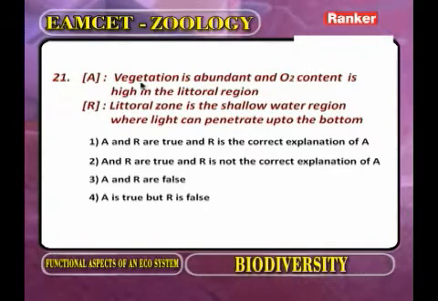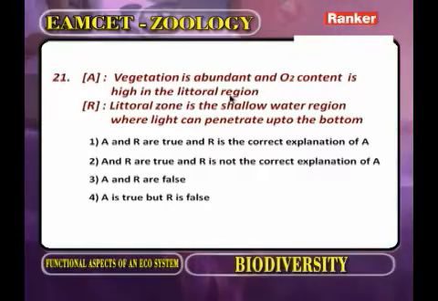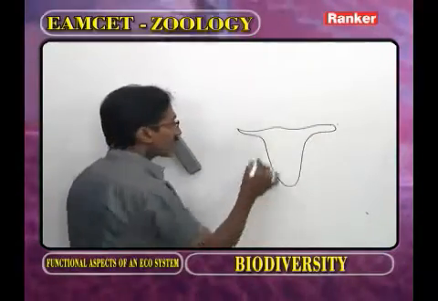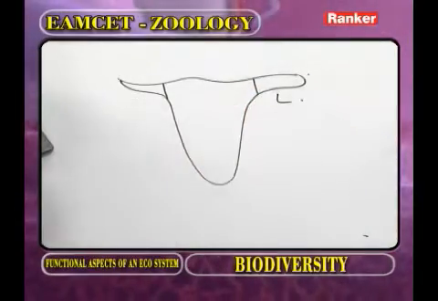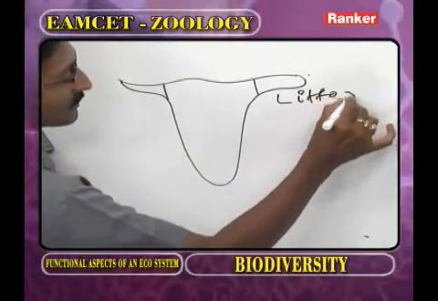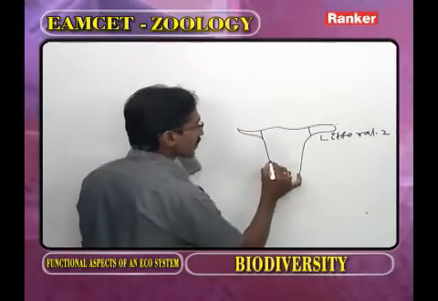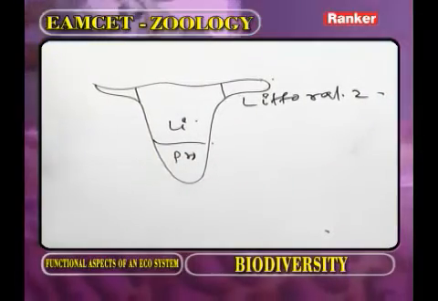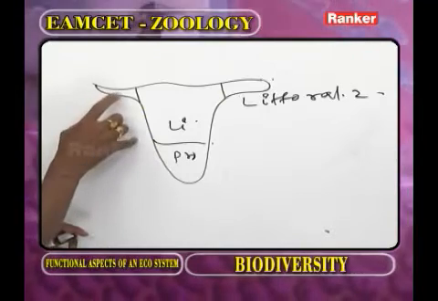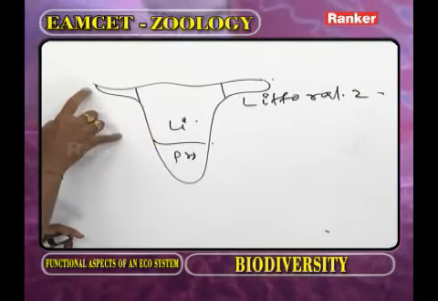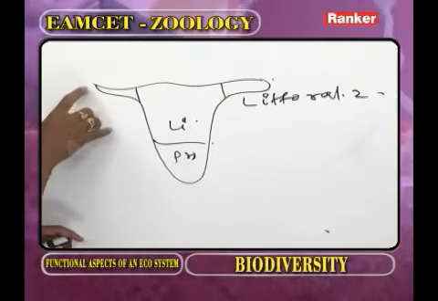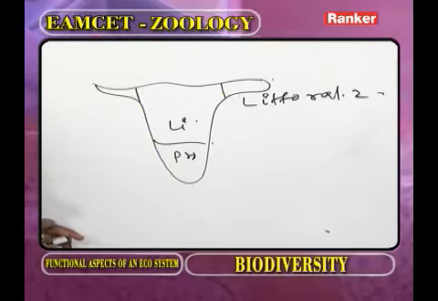Assertion: vegetation is abundant and oxygen content is high in the littoral zone. Now, as we observe a deep freshwater lake, this one we call the littoral zone. This is called the littoral zone. And this one we call the limnetic zone, and this one we call profundal. Now as we observe the littoral zone, you have to identify it in the diagram. The littoral zone is very close to shore. The littoral zone is shallow. The littoral zone bottom is covered by soil.